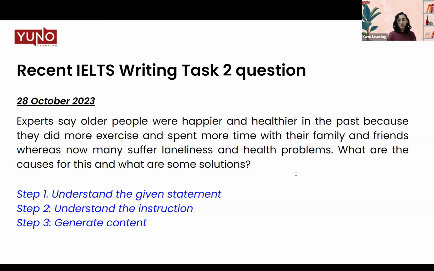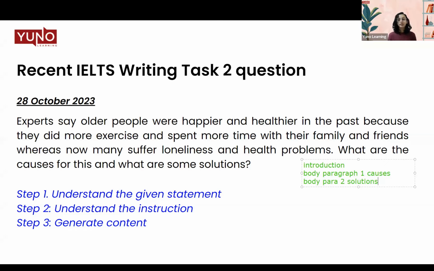For this particular essay, we'll start with the introduction as usual. Then we have body paragraph 1, where we will talk about the causes. Then we will have body paragraph 2, where we will talk about solutions. Do not intermingle the causes and solutions. Don't write the cause in the first paragraph and then the solution within it.